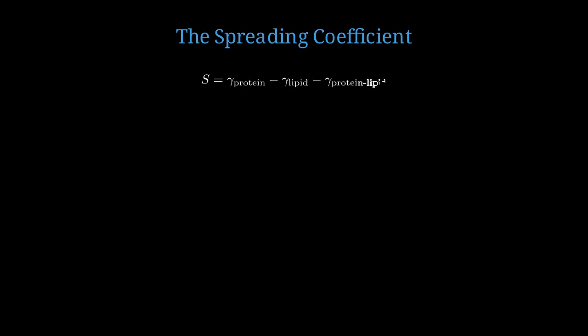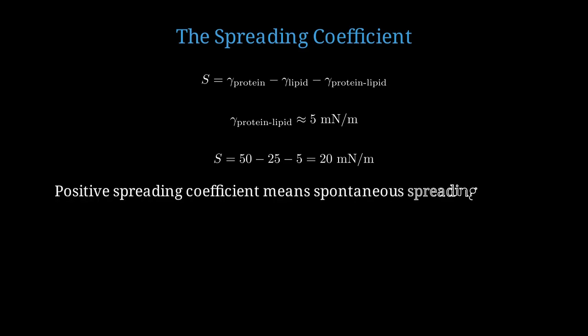The spreading coefficient S equals gamma protein minus gamma lipid minus gamma protein-lipid interface. The protein-lipid interfacial tension is approximately 5 millinewtons per meter. Therefore, S equals 50 minus 25 minus 5, which equals 20 millinewtons per meter. A positive spreading coefficient means fat will spontaneously spread across the protein film. The process is thermodynamically favorable.